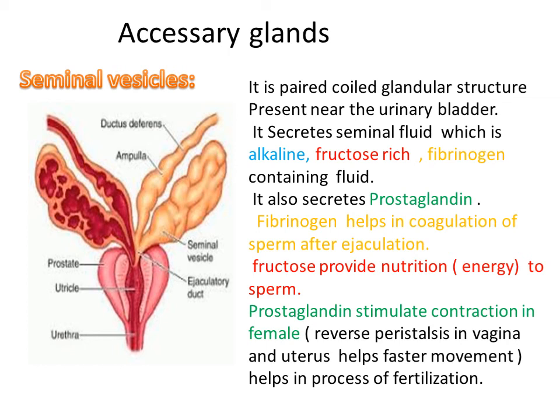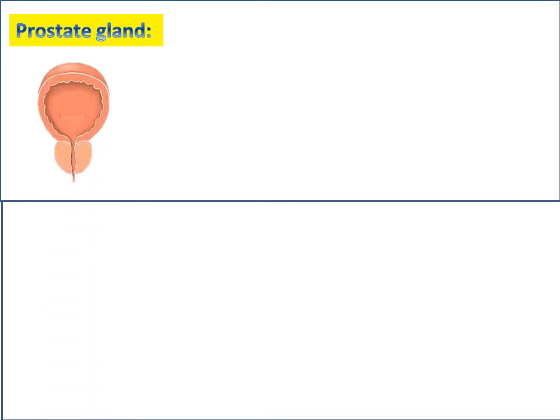This is the function of seminal vesicle fluid, or seminal fluid. Next there is a gland called the prostate gland. This prostate gland is present just below the urinary bladder.